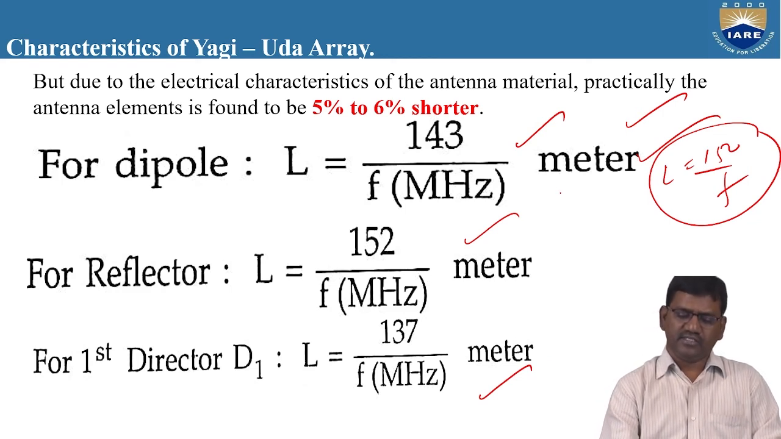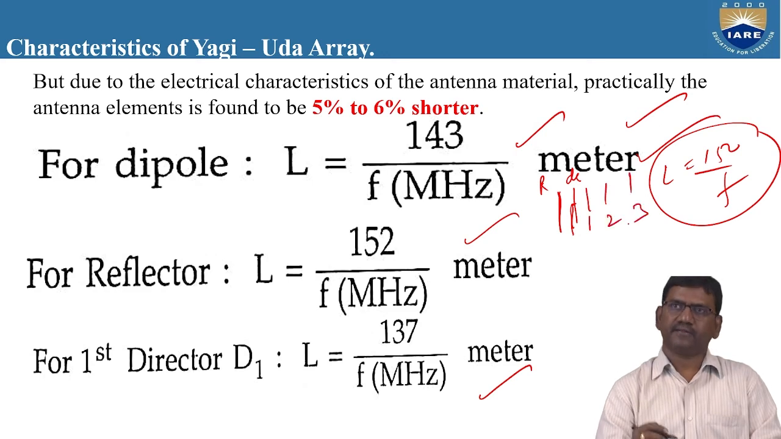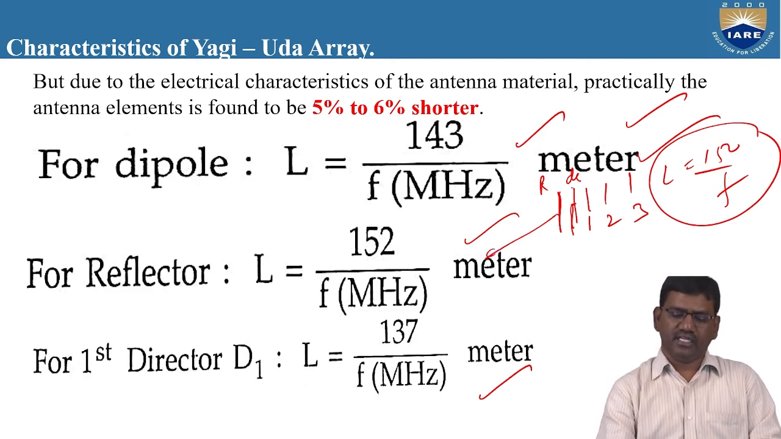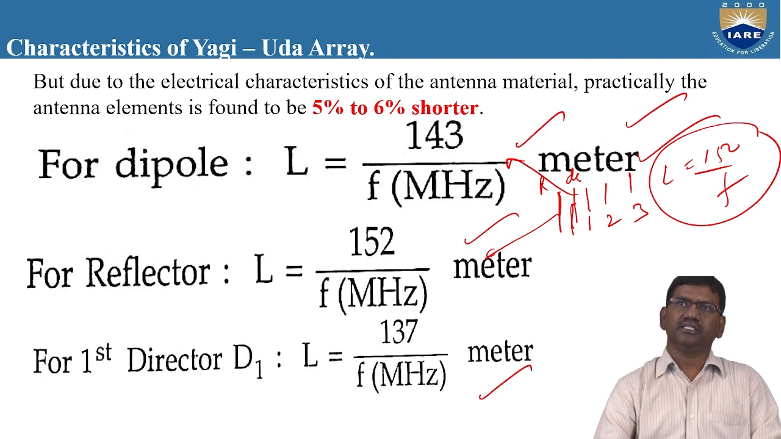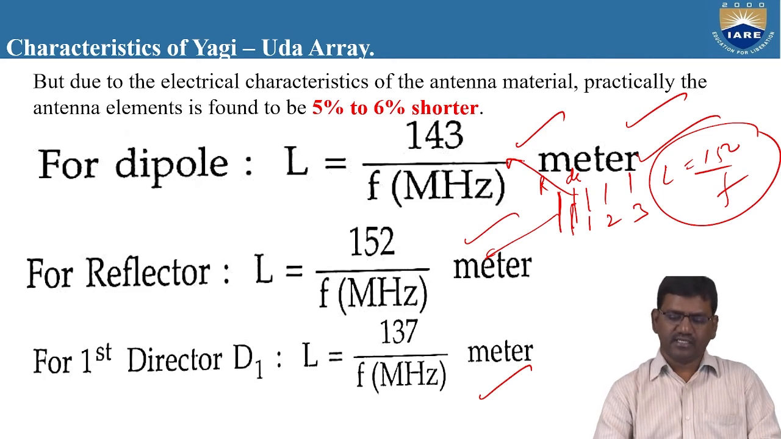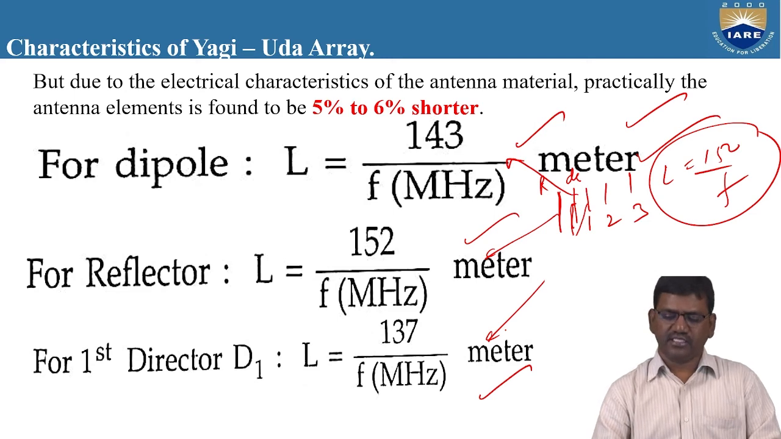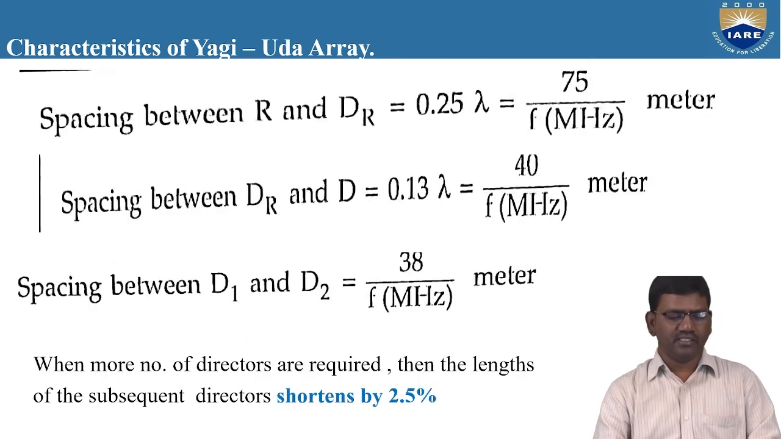That means, if this is the reflector, this is the main driven element, this is director 1, this is director 2, and this is director 3. Here the length of the reflector is taken as 152 by F megahertz. The length of the dipole antenna is taken as L is equal to 143 by F megahertz. The length of the first director is taken as 137 by F megahertz. So these are the design parameters. We need to remember all these things.